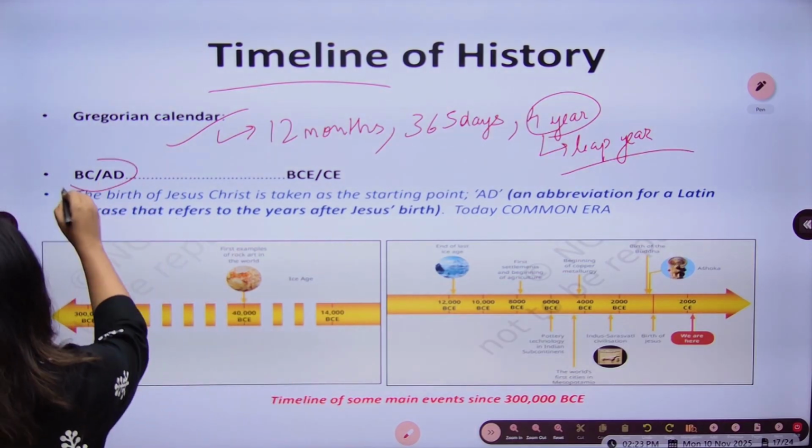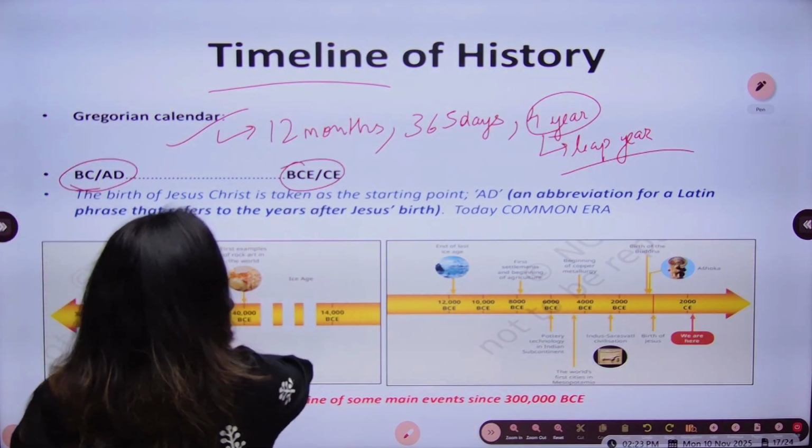So there are certain acronyms which are used, such as BC and AD, BCE and CE.